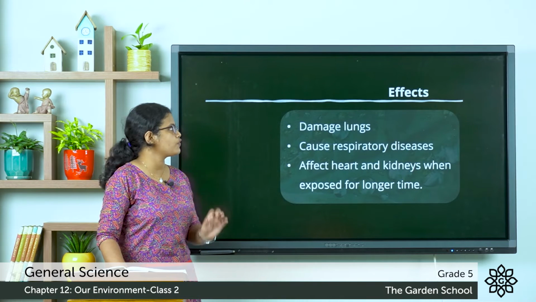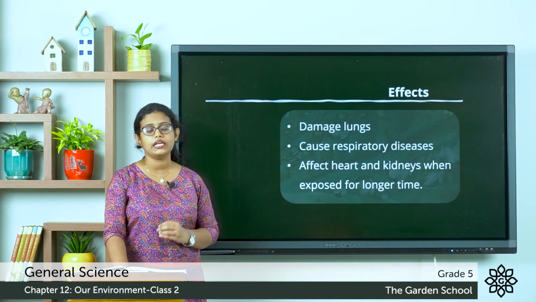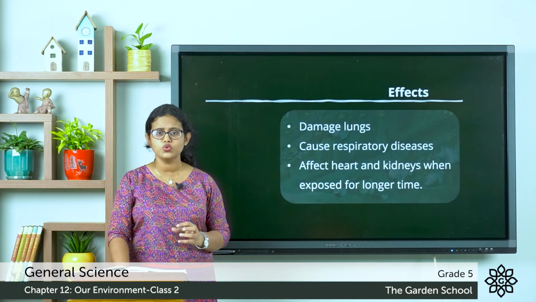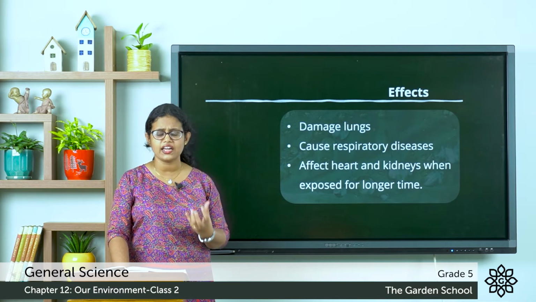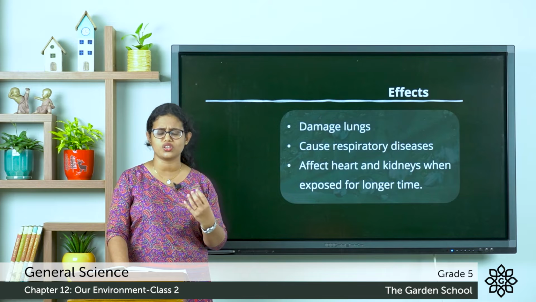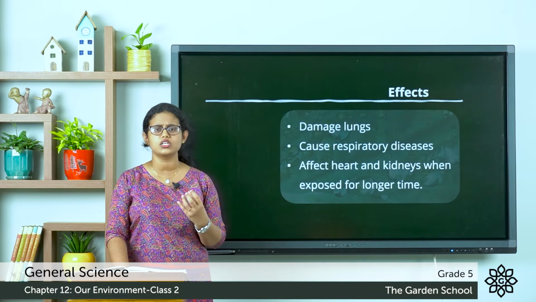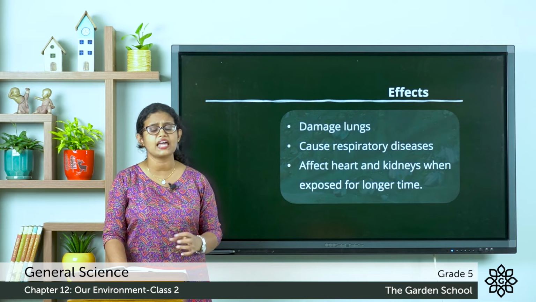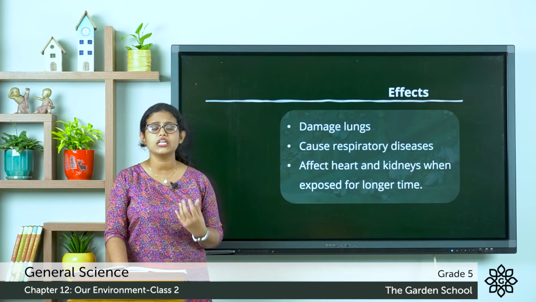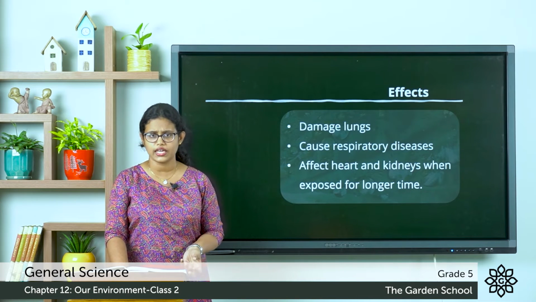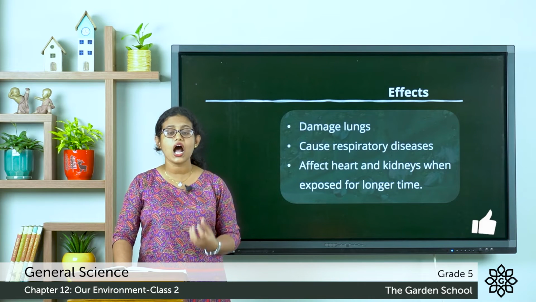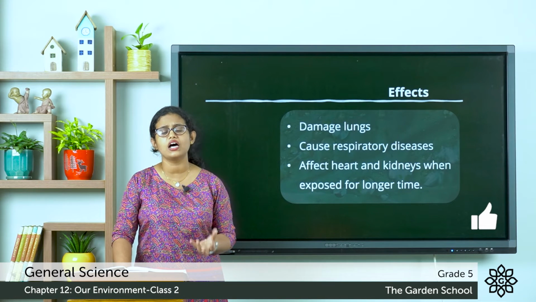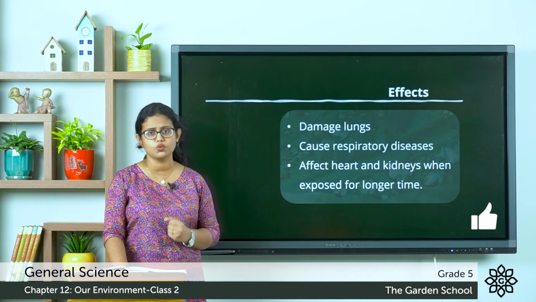Now let's see the effects of air pollution on living things. Air pollution contaminates the air. The harmful substances which are released from the motor vehicles or from the factories contaminate the air, and the air gets polluted and it greatly affects all living things. That is, it harms all kinds of plants as well as animals and human beings.